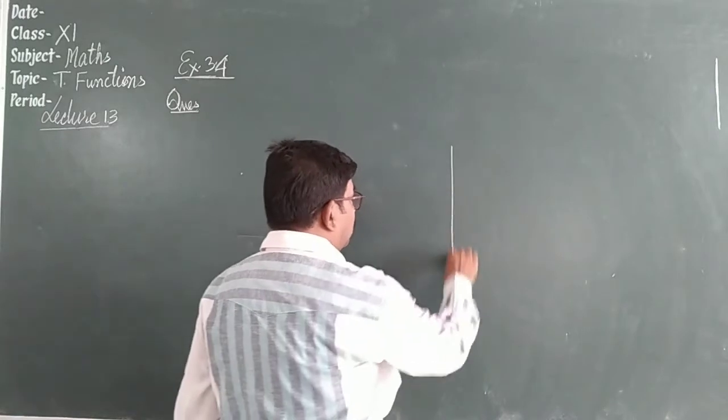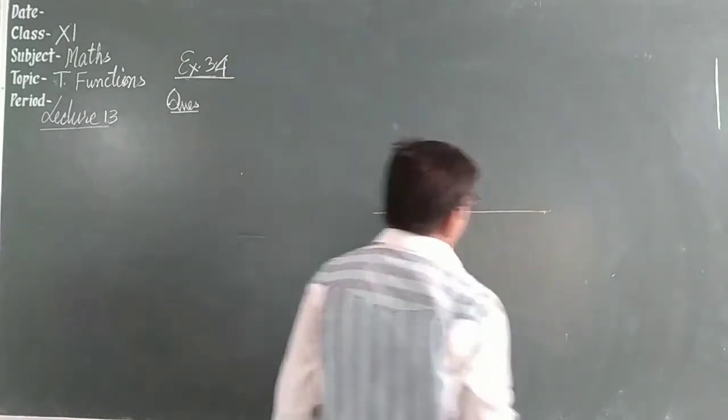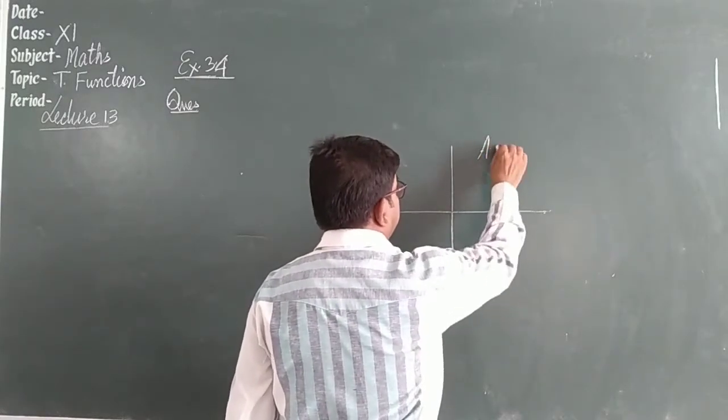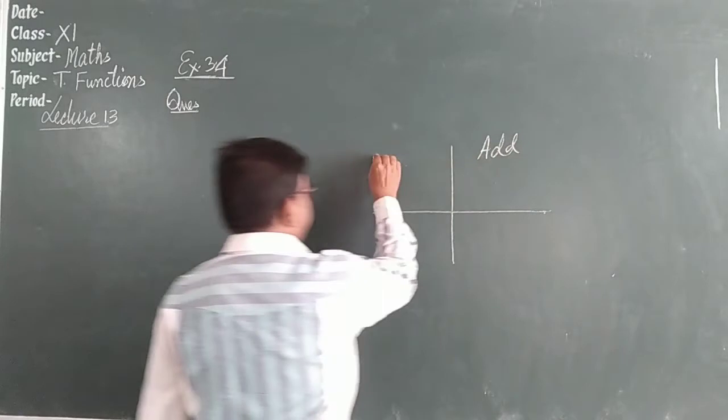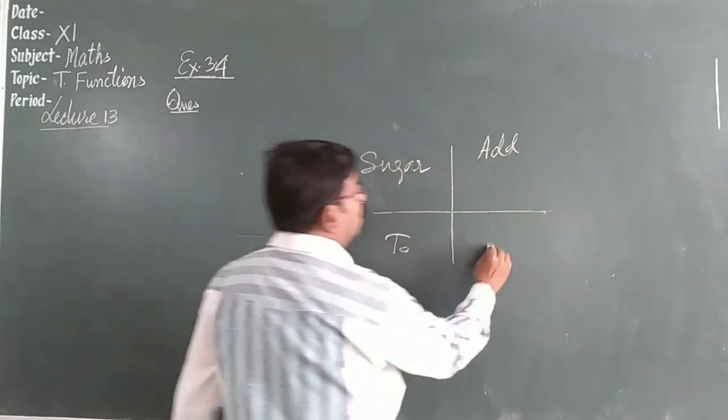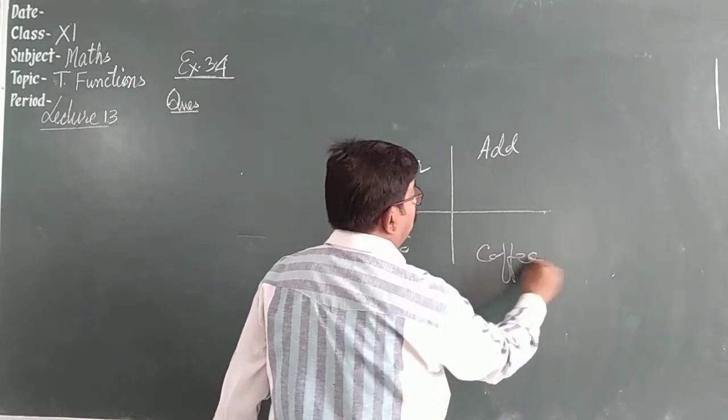You are aware about this quadrant, and I gave the idea here: Add sugar to coffee.